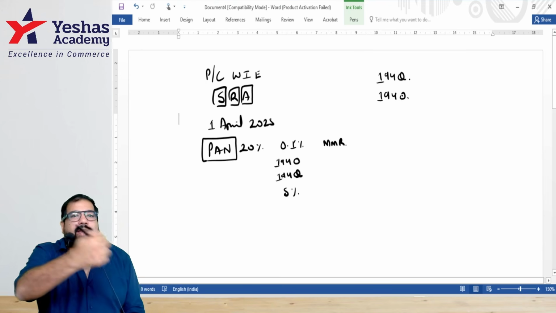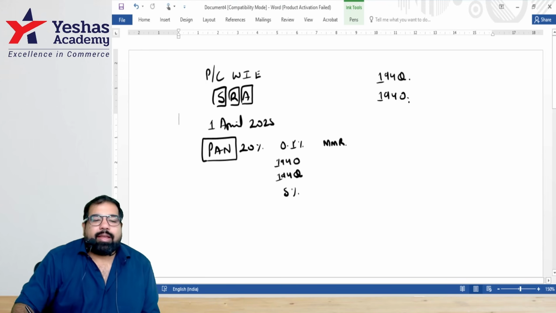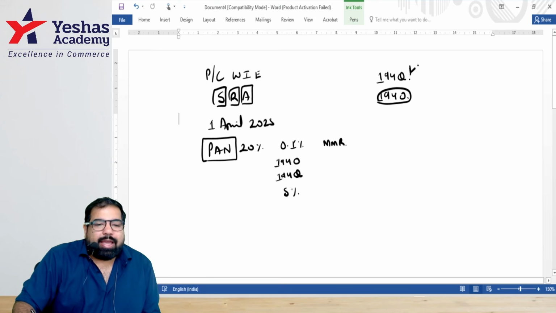Oh, by the way, what if 194Q and 194O both apply at the same time? Example, Croma.com is buying ACs from Voltas, guys. Then in that case, which will apply? 194O, because 194Q is only on the excess. 194O is on which amount, guys? Full. The government wants TDS on which amount? The full amount.